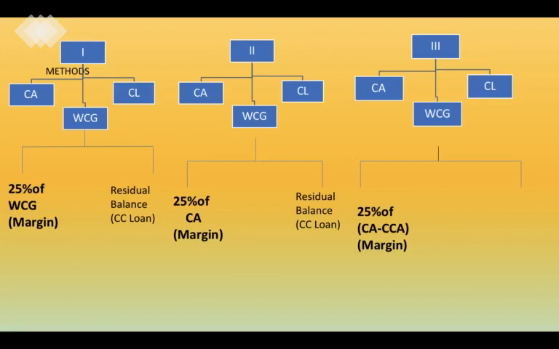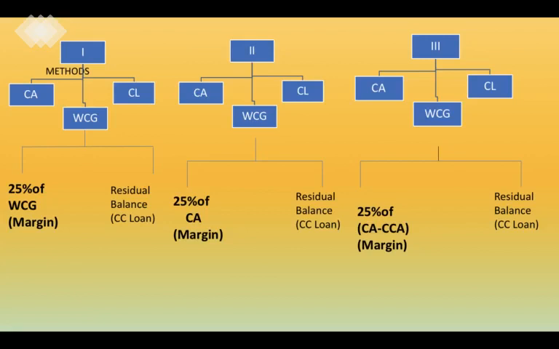While the third method says that 25% would be brought in by the promoter, but it should not be of the working capital gap or current assets, but of the difference between current assets and the core current assets. And the residual portion, as I said earlier, would be funded in the form of cash credit loan.